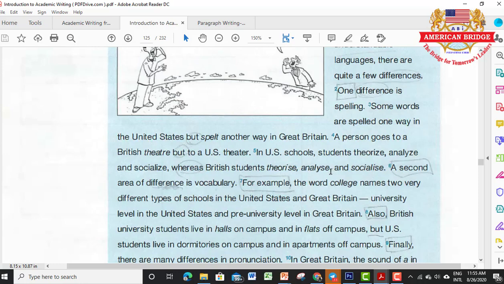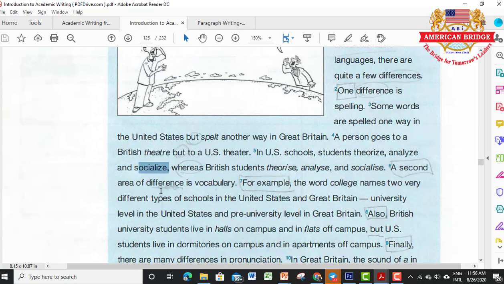So let's say that between practice with CE and SE, CE is US English, and SE is British English. So you can see here the word series and series. Analysis, socialize.